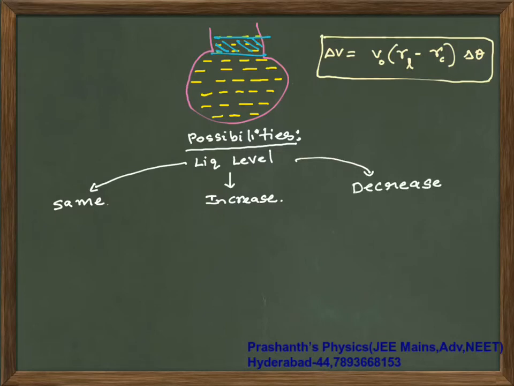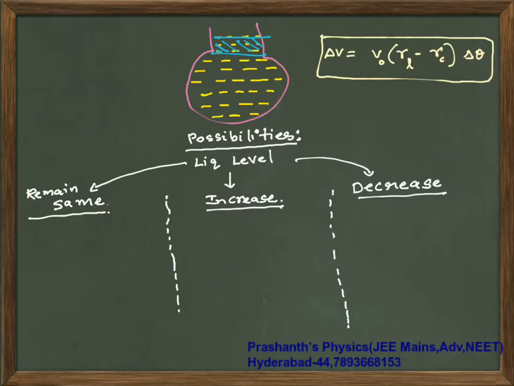Totally how many possibilities are there? 3 possibilities. The level of the liquid could remain same, increase, or decrease. Now when will that be same, when will that increase, when will that decrease is the next idea. For remaining same, for increase, for decrease, what are the conditions that you have? I will write that.